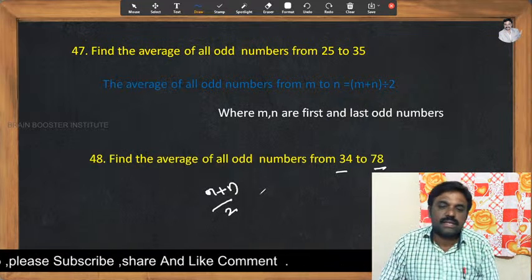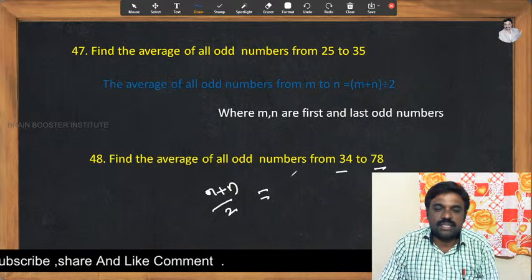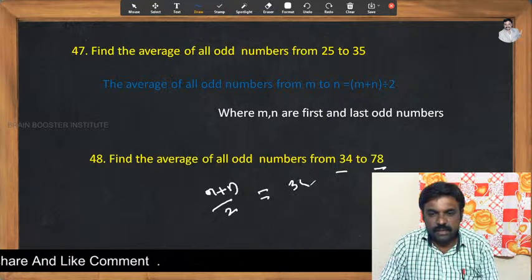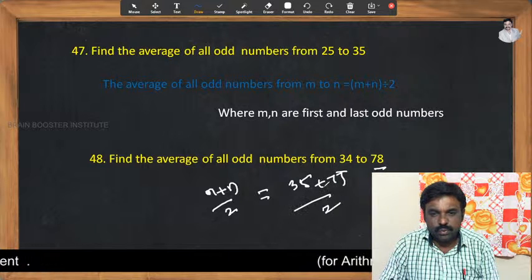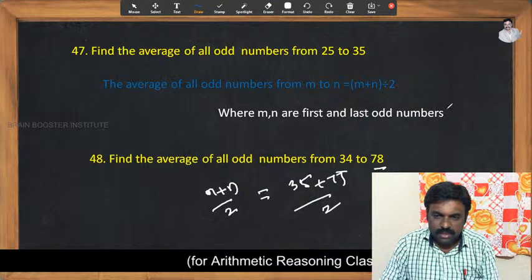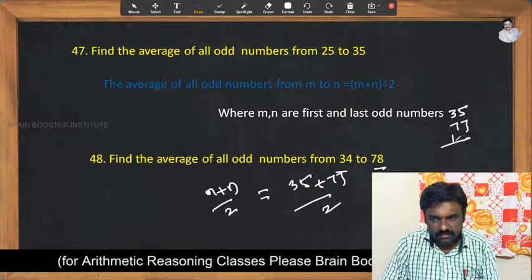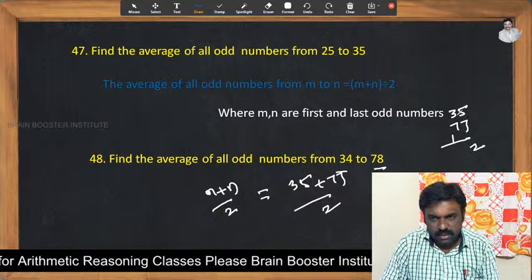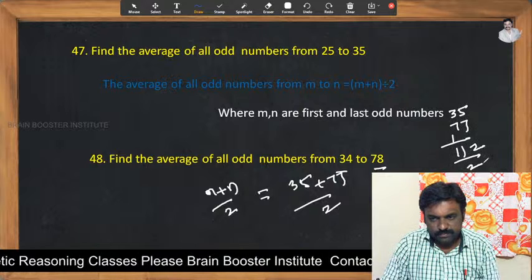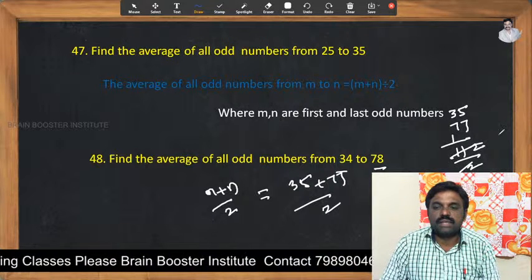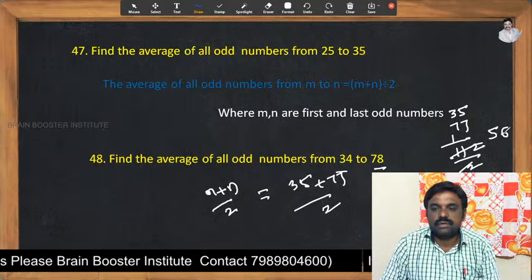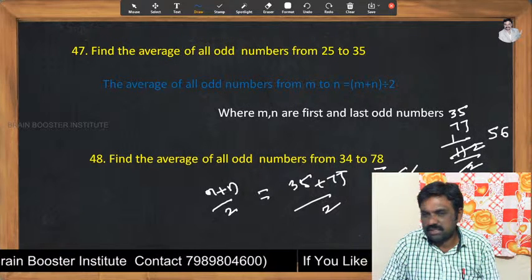Good. Here (m plus n) by 2, m must be taken as 35 and n must be taken as 77, by 2. 35 plus 77 is nothing but, what would be the answer? 35 and 77, so just add 5 plus 7, 12, and 10, 11. 112 by 2. Now by 2 means 2 5s are 10 and 2 6s are 12. The answer would be 56. Good.